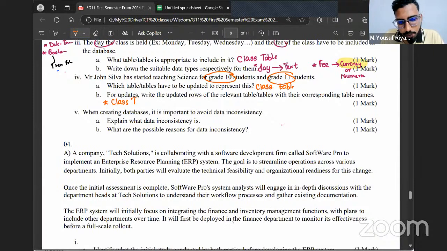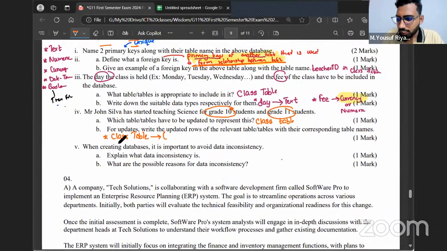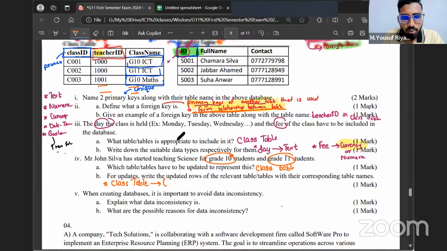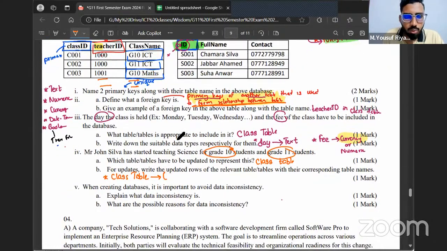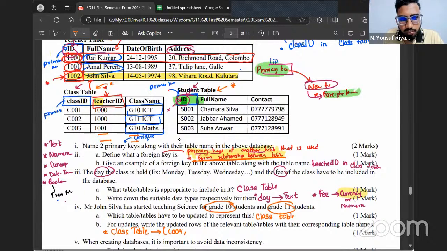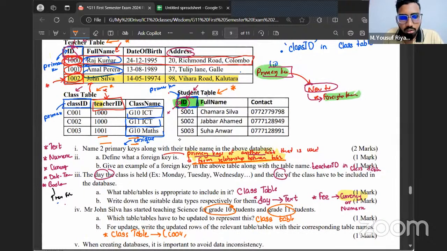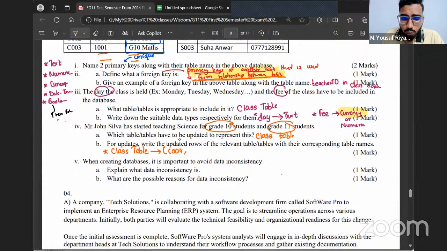One of the changes that happened for the class table is that you don't need to redraw the table, which is unwanted. You can write it simply as the table name and write every field's value. In the first field, we have class ID. So we can give a new class ID for the grade 10. So type C004. And the teacher ID is John Silva's. What is John Silva's teacher ID? Look at the teachers table. What is the ID? 1002. So I'm going to mention here 1002. And then what is the class? The class is going to be grade 10 science.